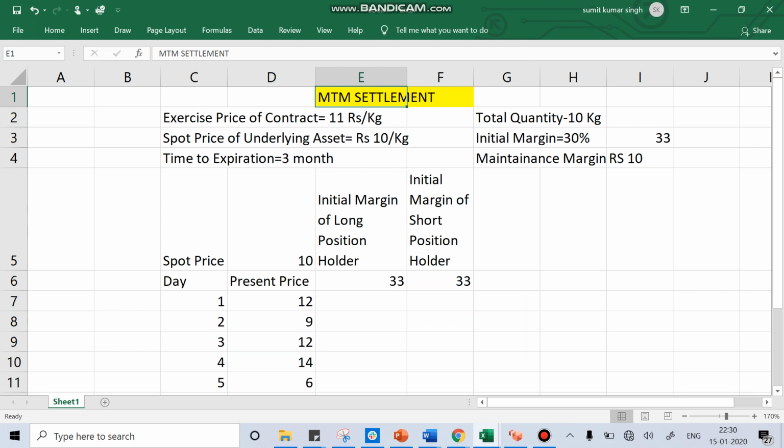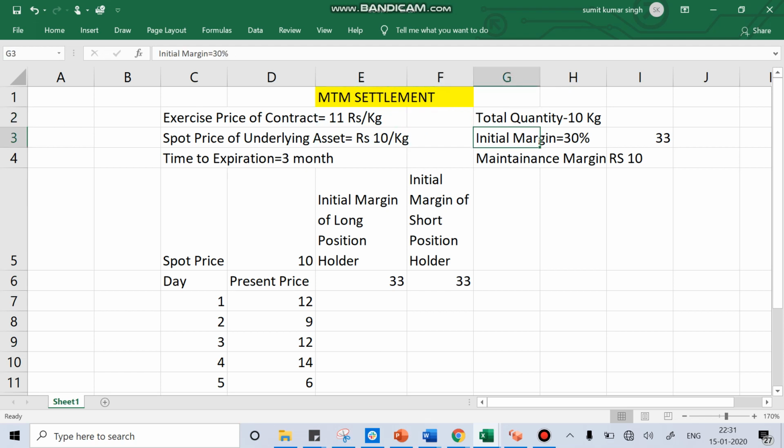I thought to explain this with the example I have been using for many classes. Assume the underlying asset is potato, where the long and short agreed to do the transaction at 11 rupees per kg, and the spot price of the potato is 10 rupees per kg. Spot price means the price at which the potato is trading in the mandi market. The total quantity agreed was 10 kg, so the total value of the contract becomes 110 rupees.